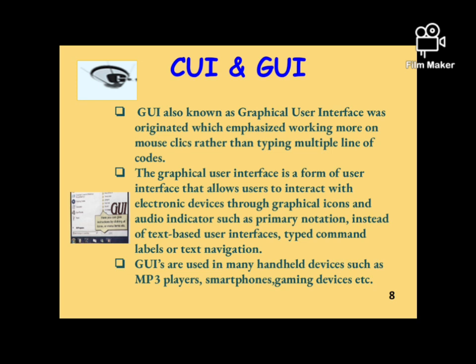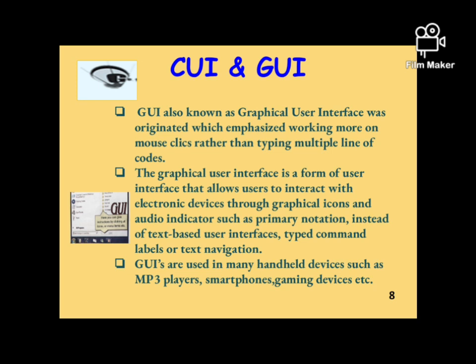So, if a user wants any type of function to be performed, it can be done with the help of a mouse click. Nowadays, all the computer systems and smartphones or smart devices are equipped with graphical user interface only, and we can use any type of program or any type of function with the help of a mouse click or any type of selection. We can use different types of hardware devices to perform any kind of function as per our requirement.